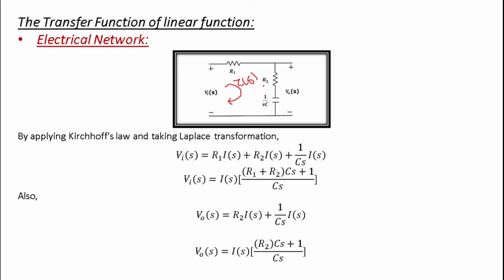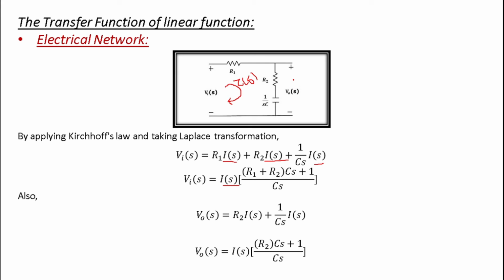The same current will flow, so the voltage drop will be R2 × I(S) plus 1/SC multiplied by I(S). The term I(S) is common, that is why we are taking it outside, and the rest will be R1 plus R2, and you just take the LCM, plus (CS + 1) divided by CS.